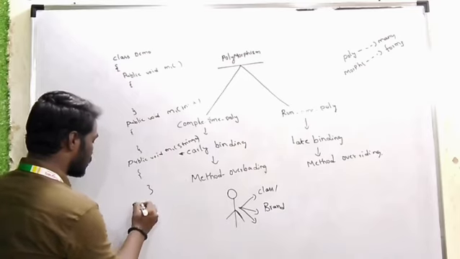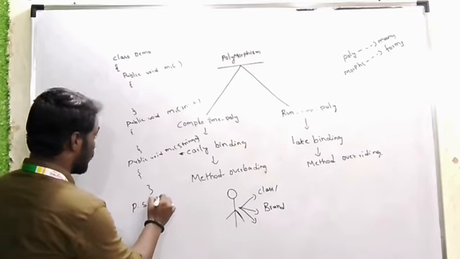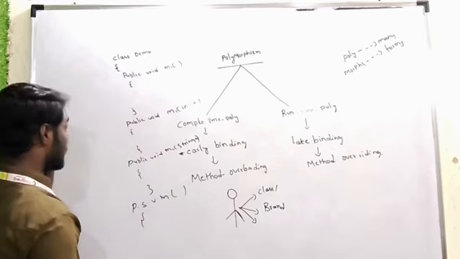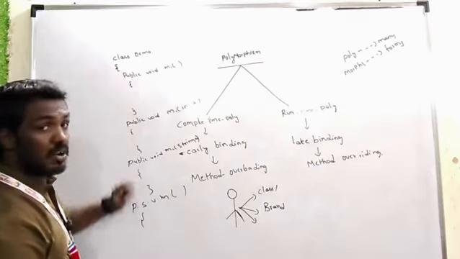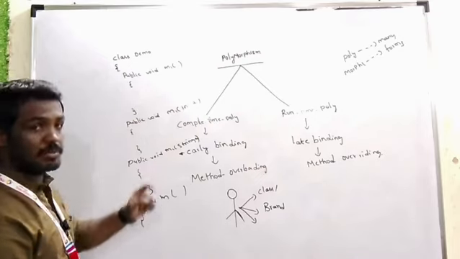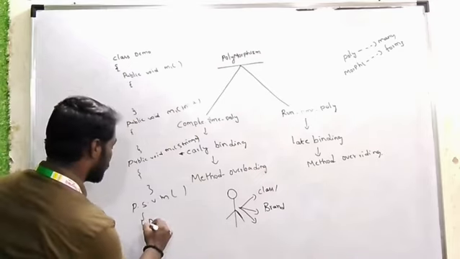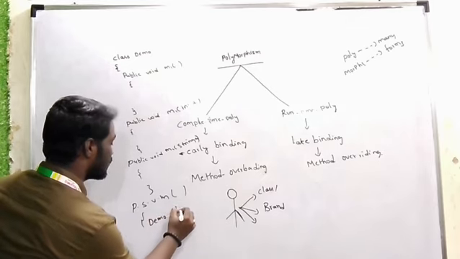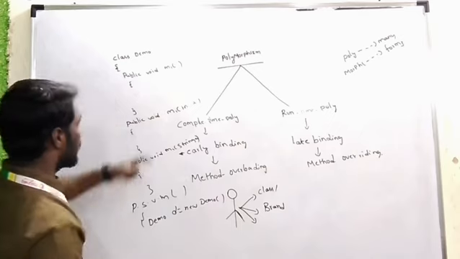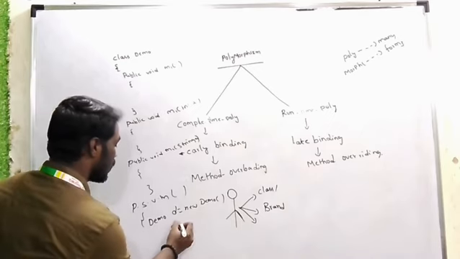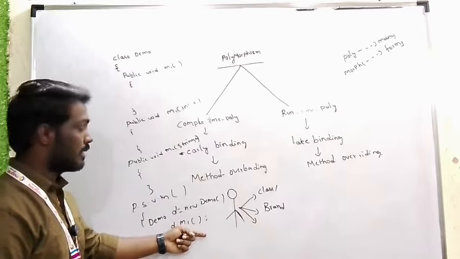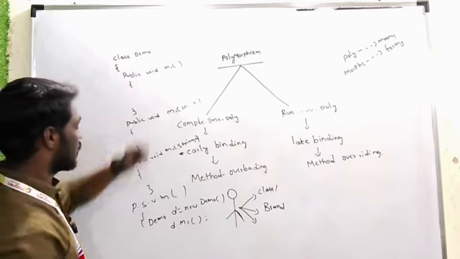If you want to perform execution, for that here I am creating the main method, public static void main, String array of args. In this case, all methods are non-static methods. Non-static methods mean we have to create an object. So here I am creating an object, Demo d is equal to new Demo. Now I want to call the methods, d dot m1. In this case I am not passing any parameters, so we'll get the output of the first method.